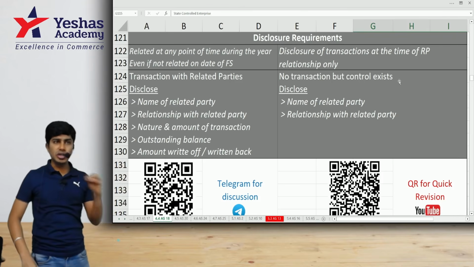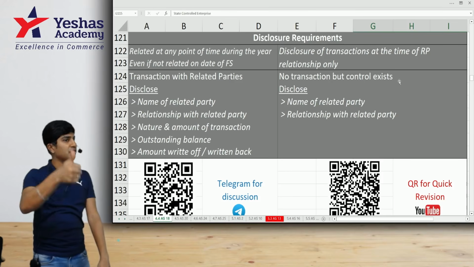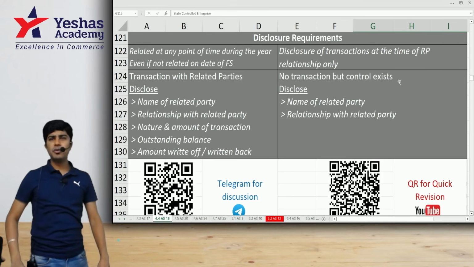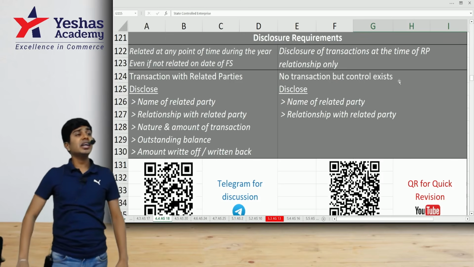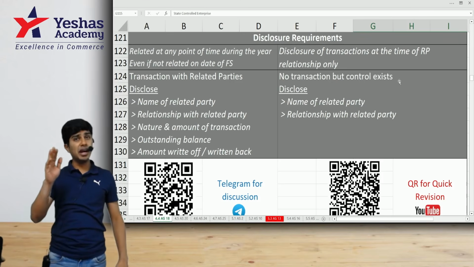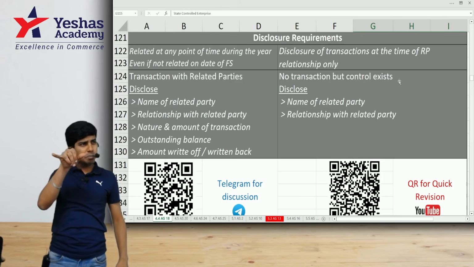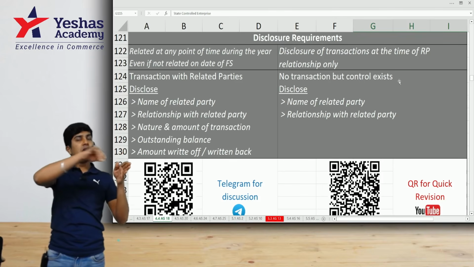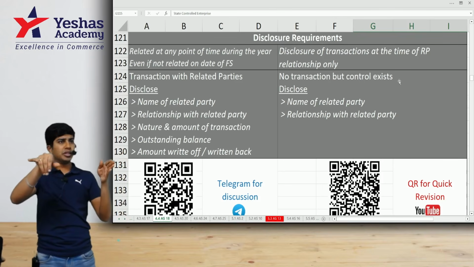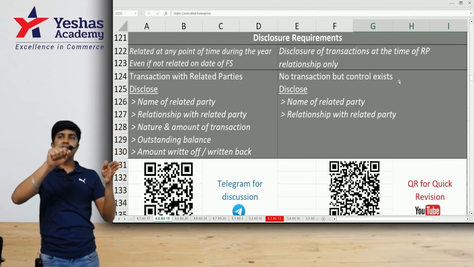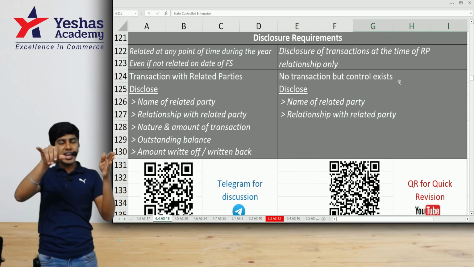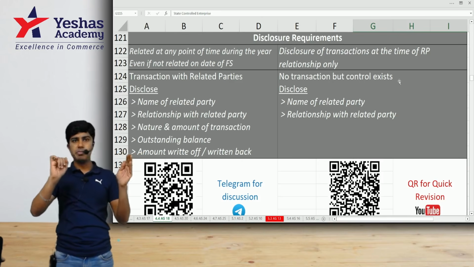And even if there are no transactions, still disclose the name of the related party and the relationship with the related party. A couple of other points that we could not cover in the chart: if a related party relationship exists for a certain period during the year, and at the end of the year the relationship doesn't exist, because it existed at one point of time during the year, they are related parties. Is disclosure to be made? Yes. But not for the entire year. Only for the transactions during the period in which they were related parties.